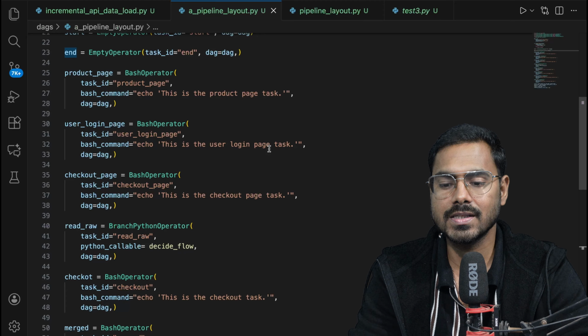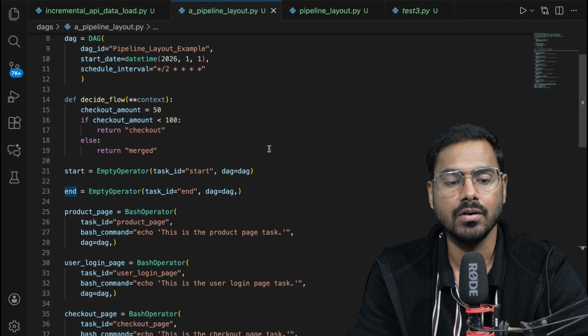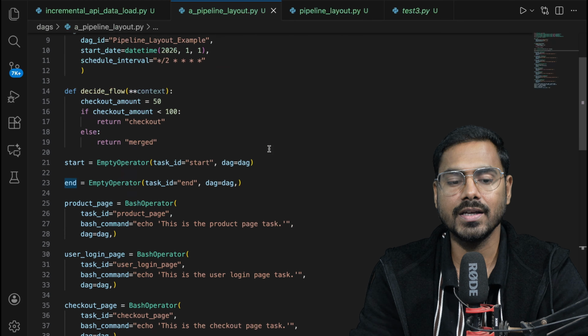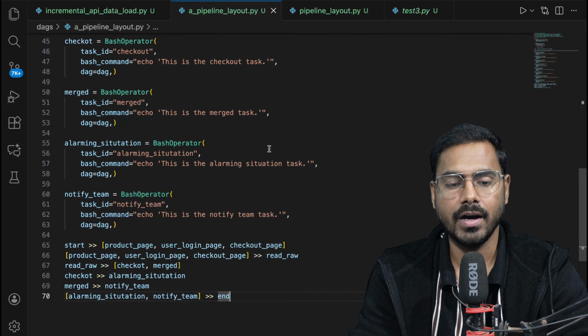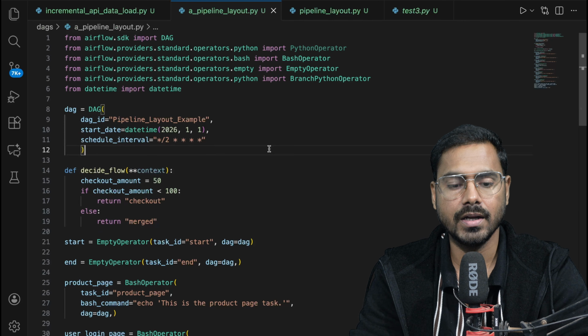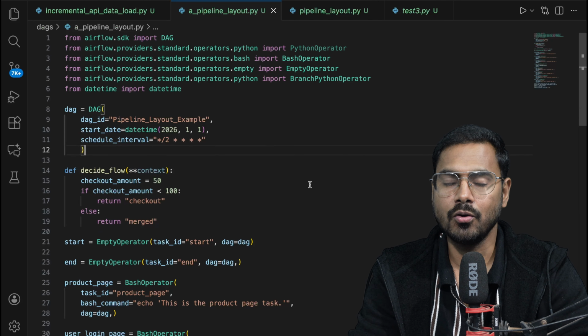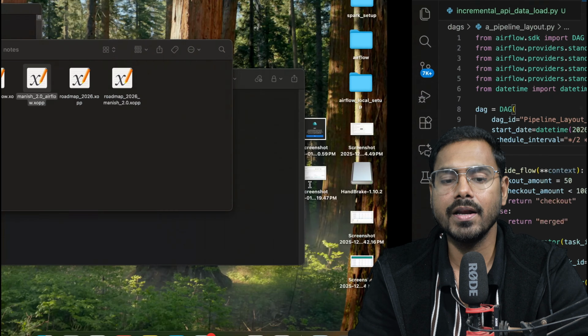Now I don't think there should be any issue, but let's see if everything is working in place or not. So I have saved this content. Now I am going to localhost 8080. By now you should be very familiar with localhost 8080, and this is where my localhost 8080 is running. I'll go to DAG or home or refresh, and I can see there are 2 DAGs having import errors.